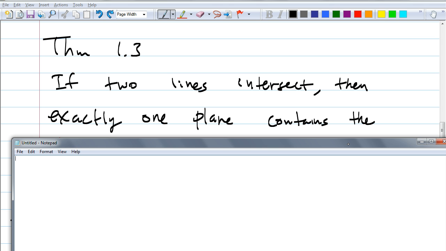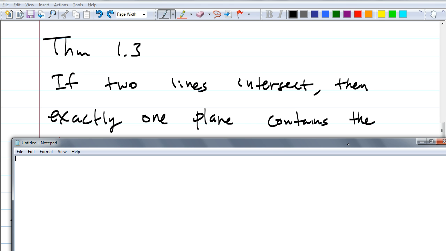This is a little bit similar to one of the postulates we talked about, but not exactly. So if 2 lines intersect, then exactly one plane contains the blank. Anyone have any guess? I guess you could say many different things.